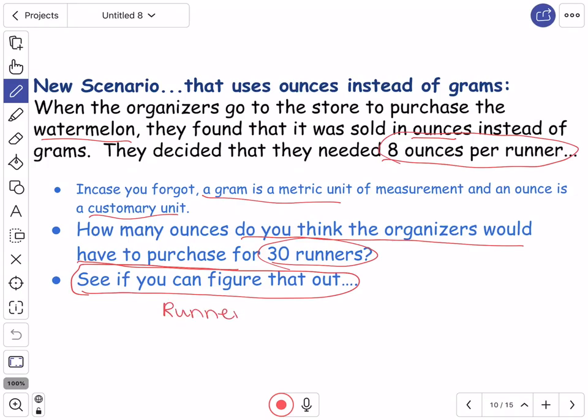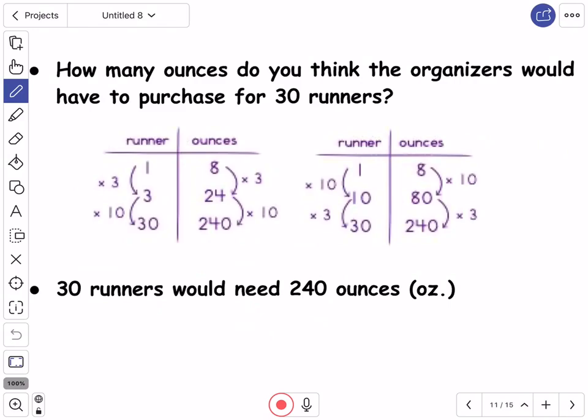So how many ounces? We need, remember, 8 ounces per runner. So if there were one runner, it would be 8 ounces. Think about how many ounces for 30 runners. How many ounces do you think the organizers would have to purchase for 30 runners?